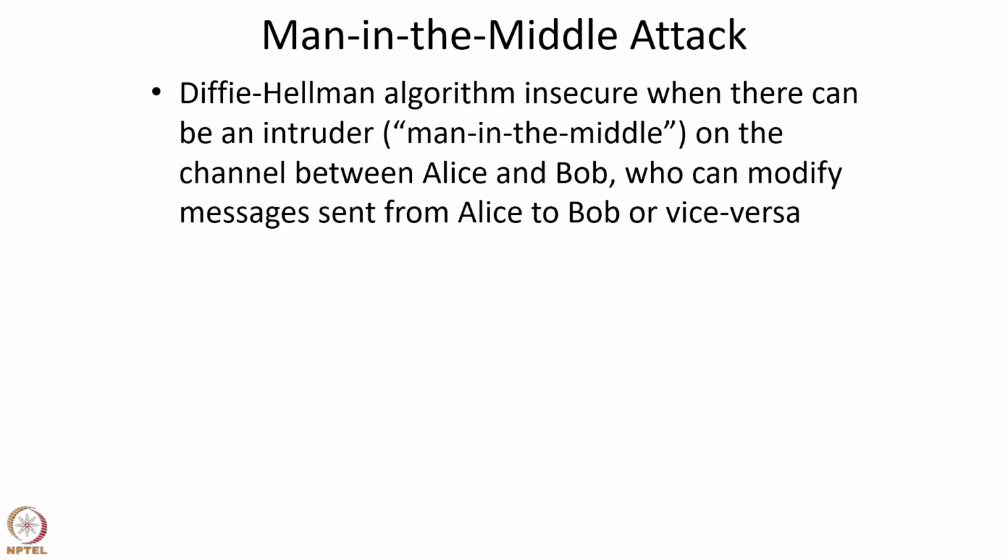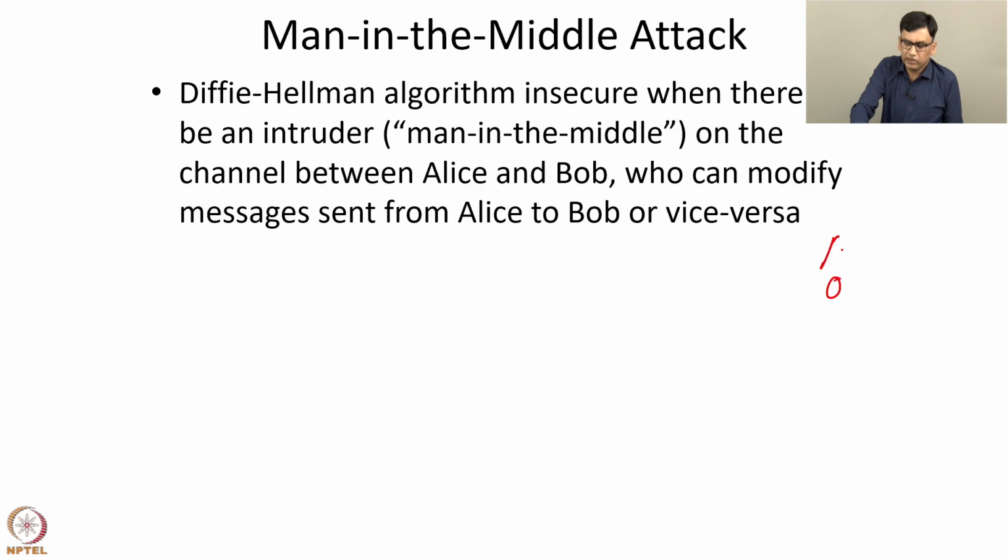Now there is an attack on Diffie-Hellman called the man-in-the-middle attack. The man-in-the-middle attack is when there is an intruder, say Mallory, who intercepts the communication channel between Alice and Bob and can modify messages before sending them to the recipient. So when Alice sends a message to Bob, Mallory can intercept that message, modify it and then send it to Bob. Similarly, when Bob sends a message to Alice, Mallory can modify the message and then send it to Alice. Such an attacker is known as a man-in-the-middle attacker. Diffie-Hellman algorithm is insecure when there can be a man-in-the-middle on the channel between Alice and Bob who can modify messages sent from Alice to Bob or vice versa.